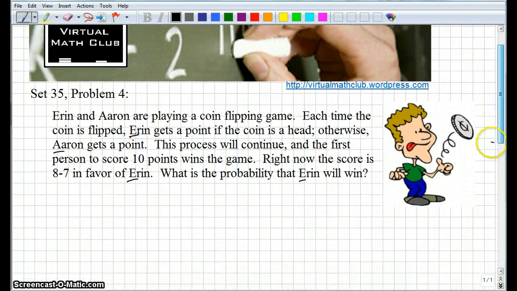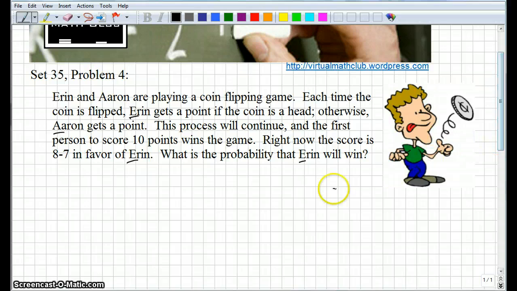Okay, so let me scroll down here and give us some room. So the score right now is 8-7, and Aaron with an E is ahead. So he or she, actually this is probably a she. Aaron with an E is usually a she, and Aaron with an A is usually a he. So she is ahead, and she needs 2 more points to win.